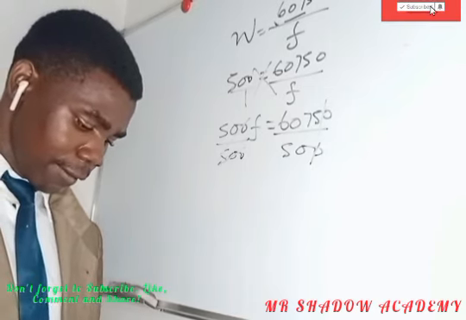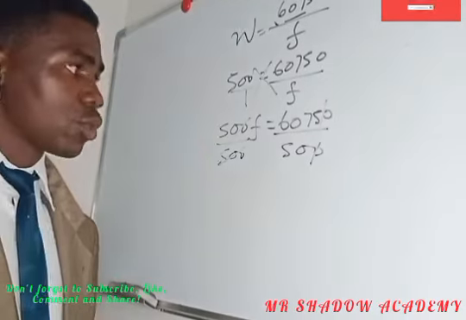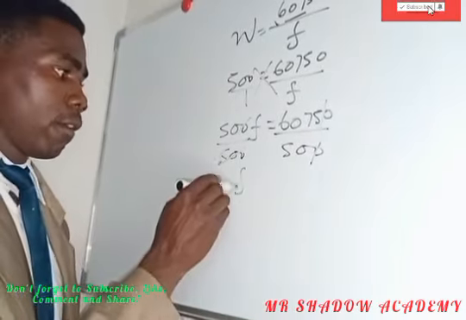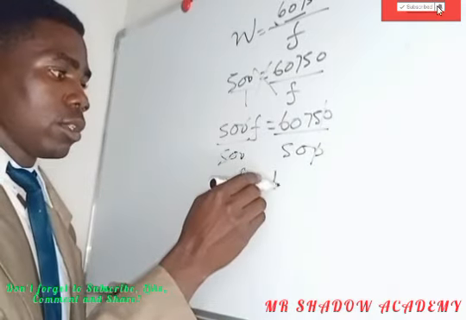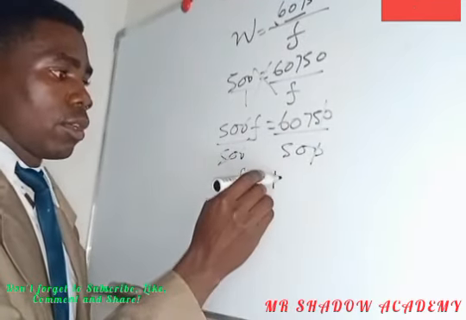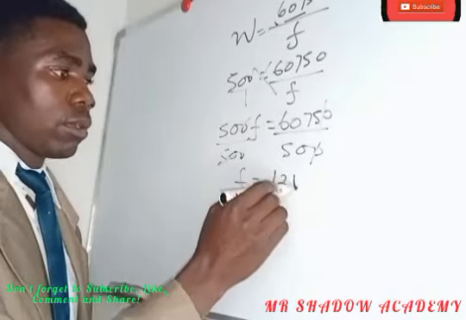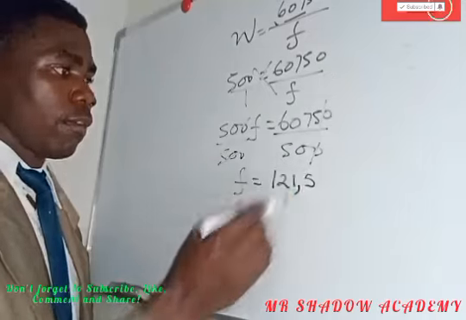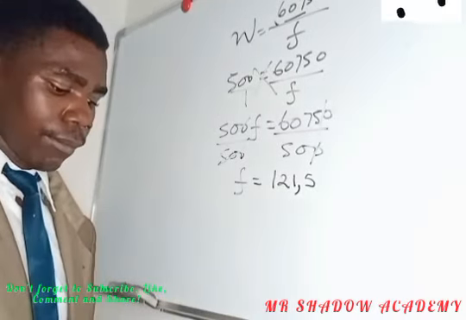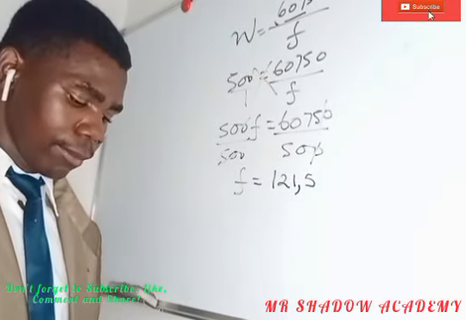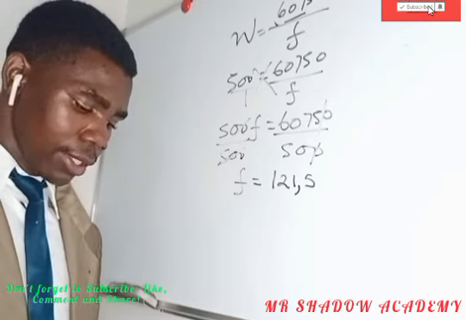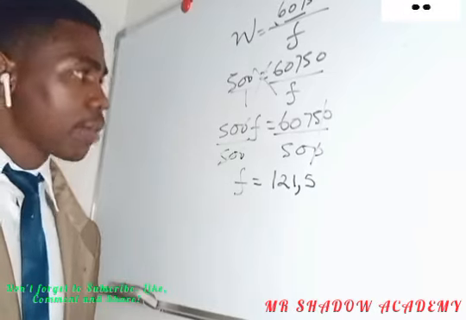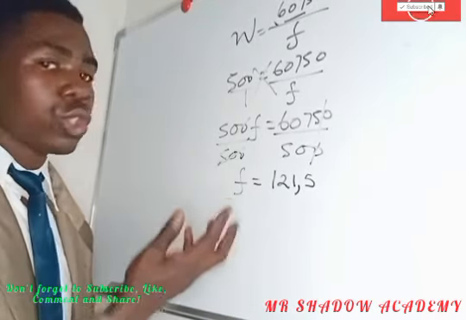6,075 divided by 50 is 121 and a half, or 121.5. So f is equal to 121.5. Those are not a super variation. Mainly, I'm just using a calculator to shorten the story.